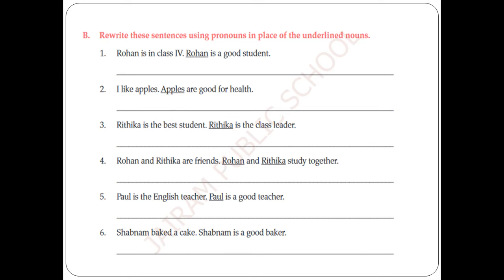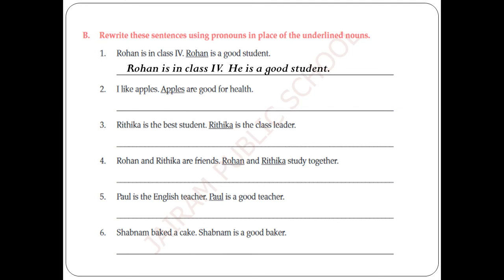So let me use something in the place of a noun. What is it called? Pronoun. Rogan is in class 4. He is a good student. Are you getting me, my dear children? So here the right pronoun in the second sentence is he. So in the place of a noun we are using something which is called a pronoun.